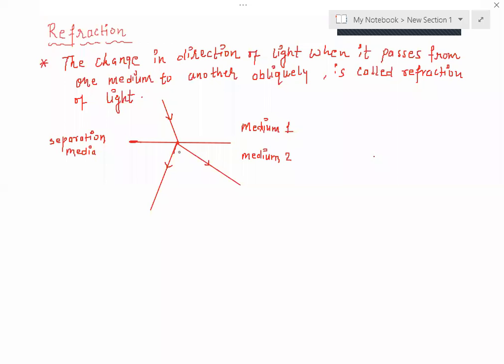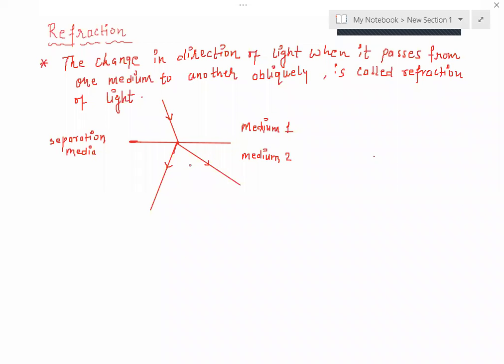Then there are two possibilities. One is it can bend in this direction, or it can bend in this direction. So these two directions, it means bending takes place.